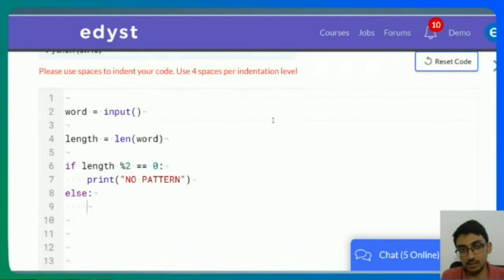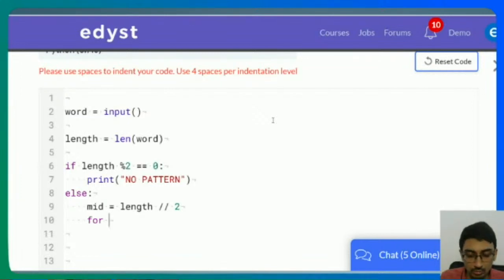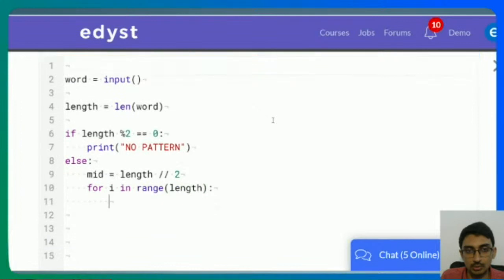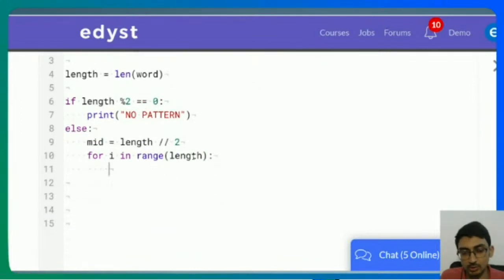So if the length is odd, I first figure out the midpoint. So mid is equal to length divided by 2. This is the midpoint. Now I need to run two loops. One is for the number of elements themselves. So for i in range length, because we're going to have 5 elements or 11 elements or 13 elements or so on. So for i in range length.